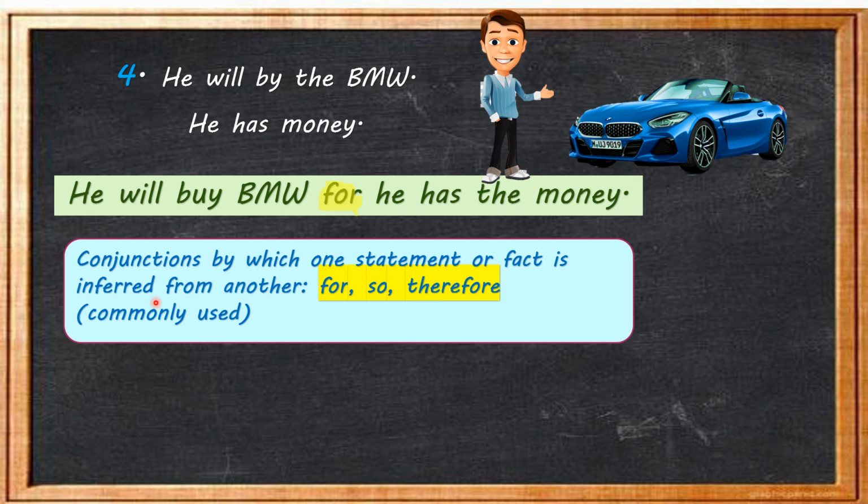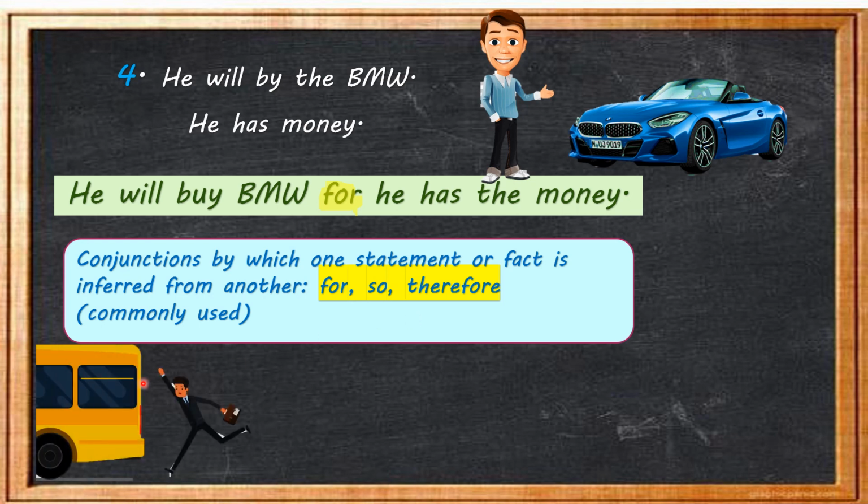Inferred means, children, making an opinion on the basis of a few pieces of information. To join such sentences we use the conjunctions for, so, therefore. These are the commonly used conjunctions. Now children, let's take a few more examples.